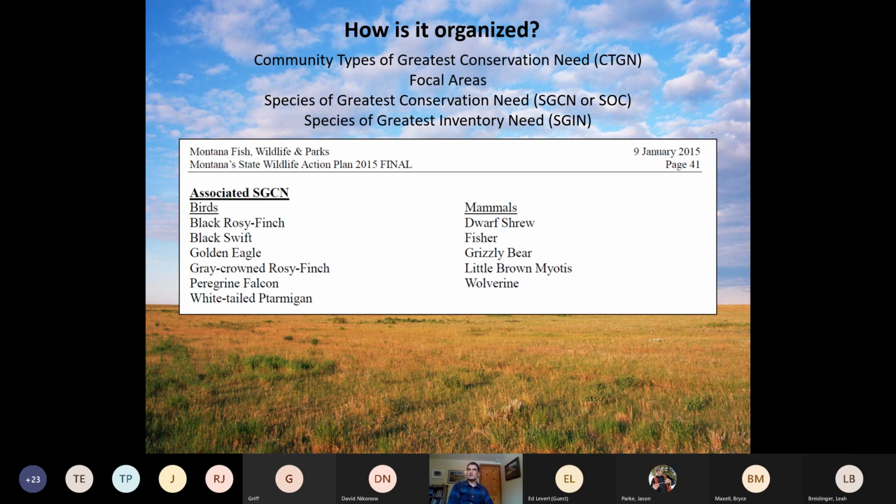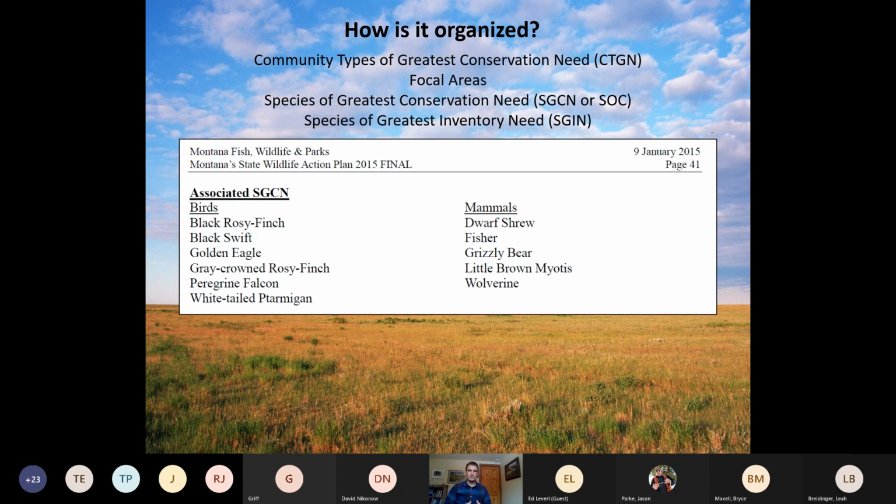And then there are species of greatest conservation need, which are analogous to species of concern. Those terms are pretty much interchangeable. And then species of greatest inventory need. Species of greatest conservation need are those that have been ranked by the Natural Heritage Program using a bunch of different criteria related to their populations and their habitats and future threats and trends. So like an S1 species would be one we're really, really worried about. S4, not so much worried about, but we want to keep an eye on it.